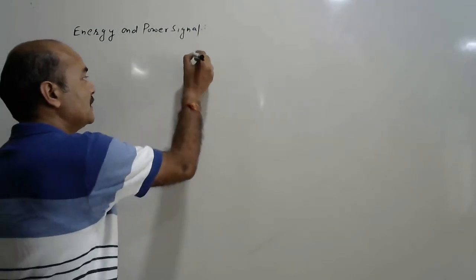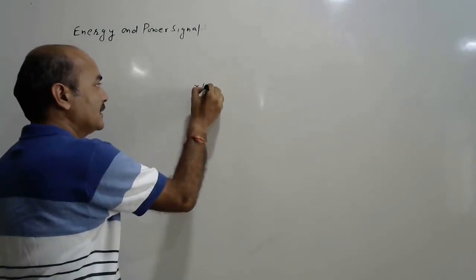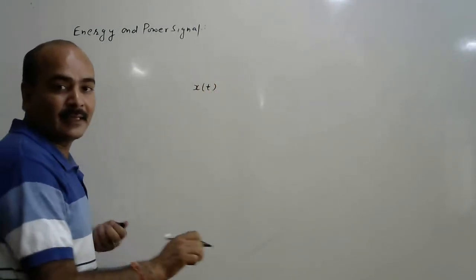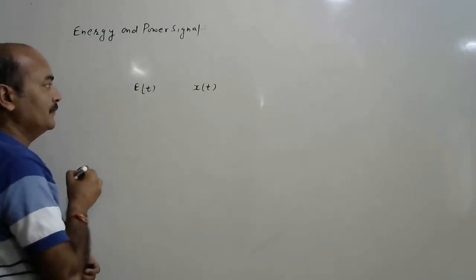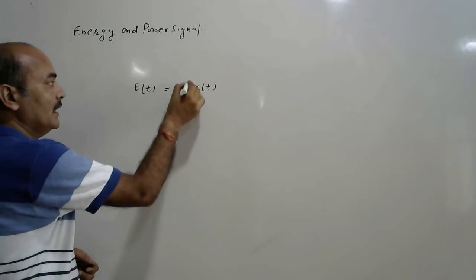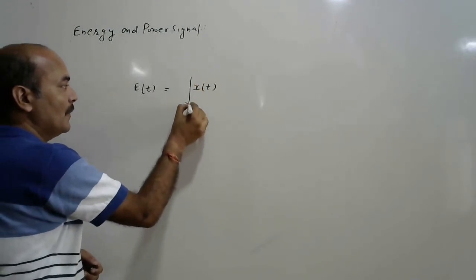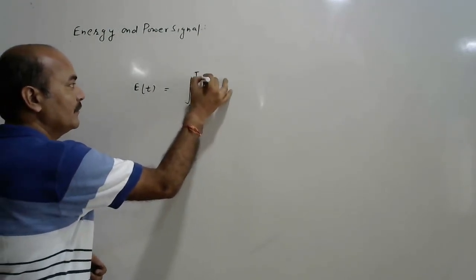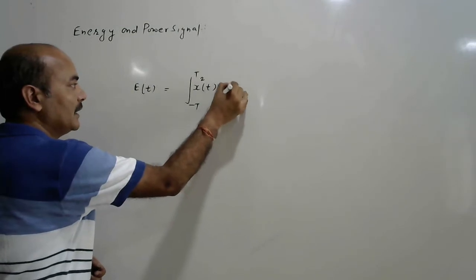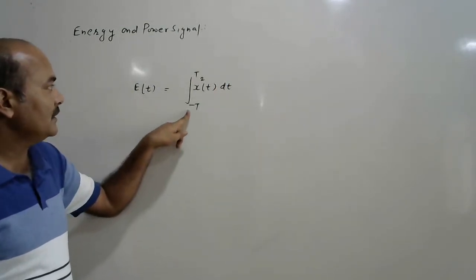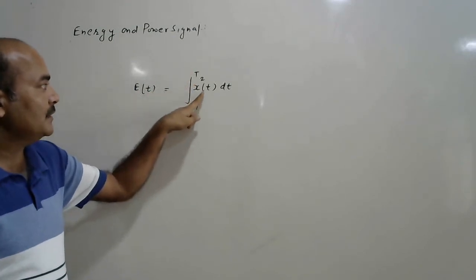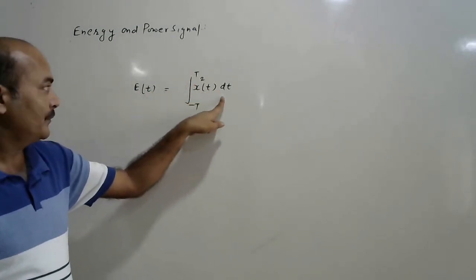If a continuous time domain signal is x(t) and its energy is represented by E(t), then energy E(t) is given as the integral from -T to T of x²(t) dt.